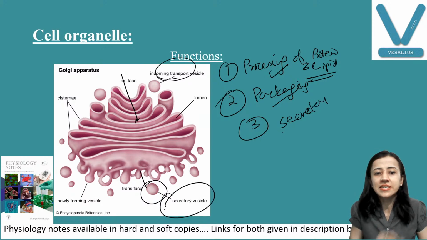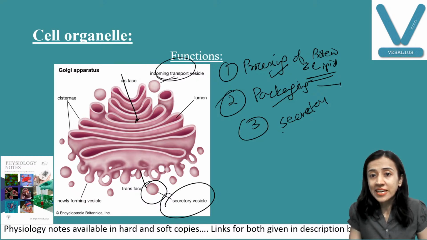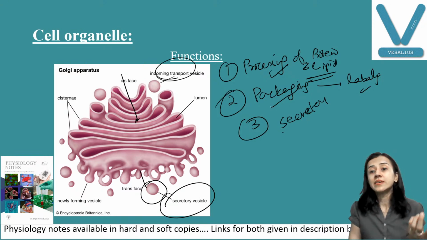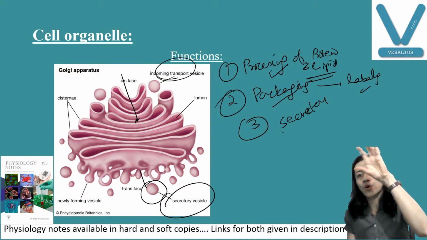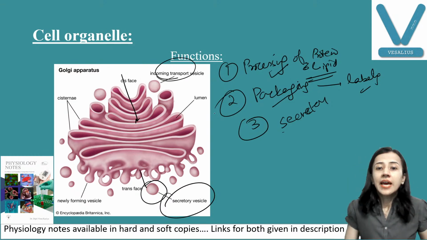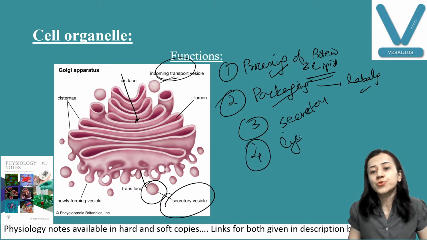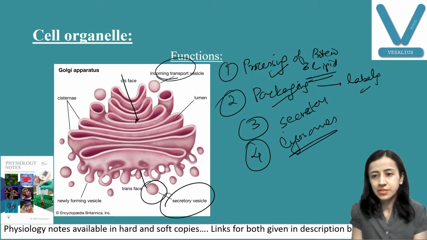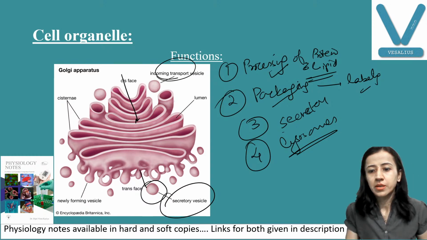You can see here, these are secretory vesicles. They are formed. Labeling also. Sorting and labeling also is the function. Labeling, why? Because we need to know whether this is the protein for enzyme, this is the protein for hormone. This is the lipid for some function. Fine. And another very important function is formation of lysosomes. Lysosomes are formed from Golgi apparatus. What is the function of lysosome? We will discuss. So these functions you have to remember.